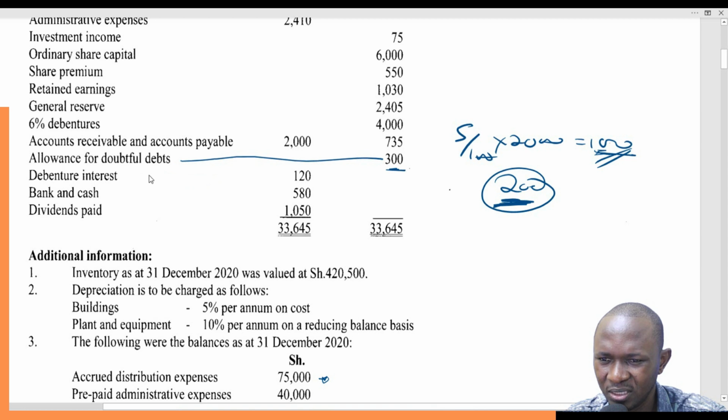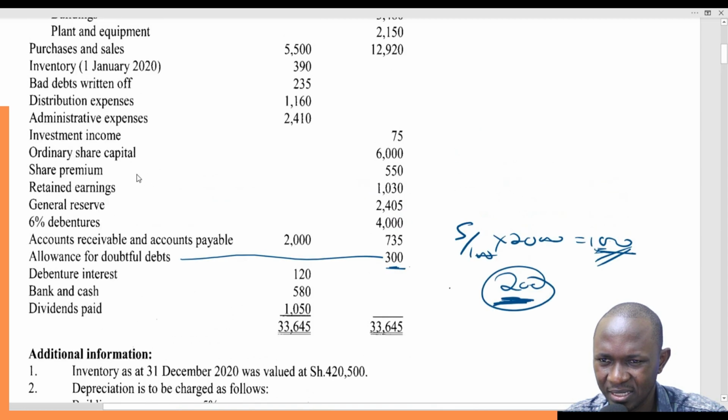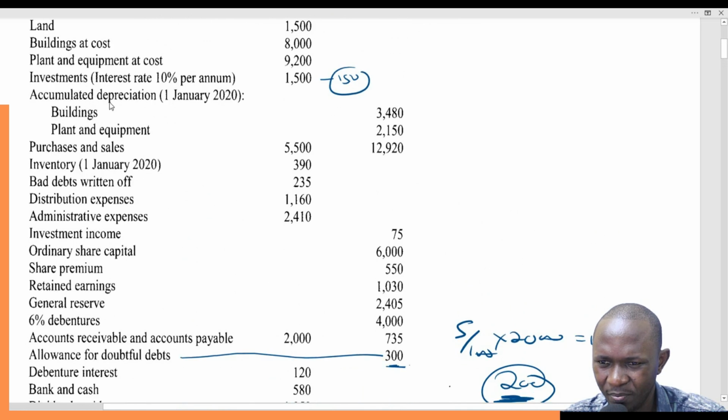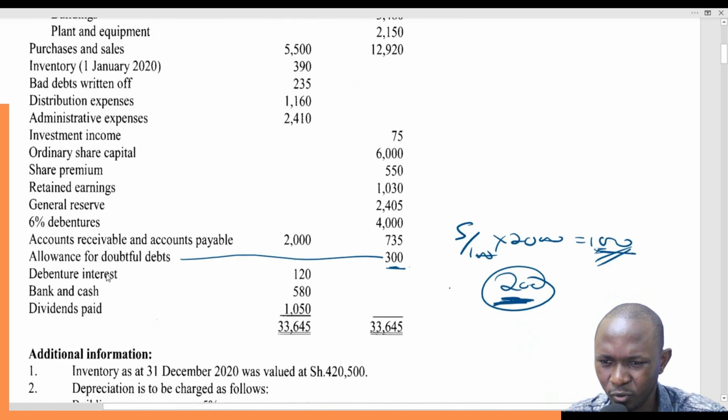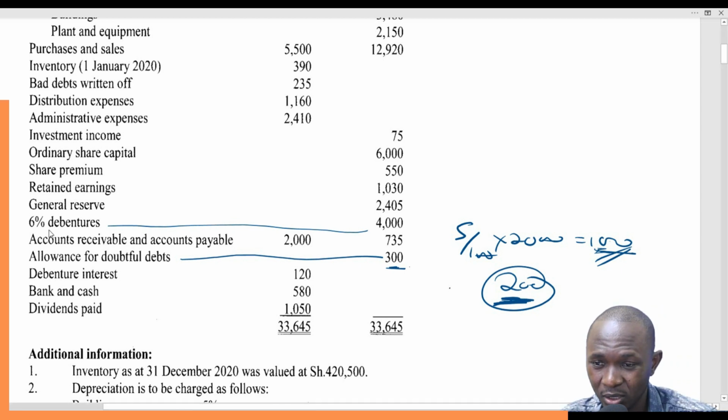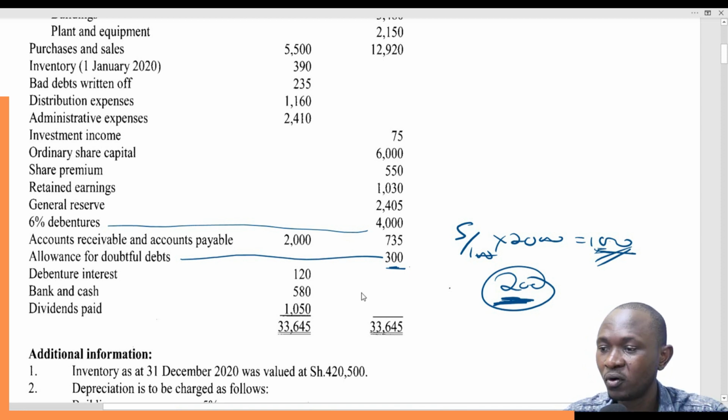So debenture interest, you can see it's 120. But wait a minute, let's check debenture interest. How much was supposed to be paid? Where are these debentures? What we paid was 120, but how much was supposed to be paid? It's here, 6% debentures. 6% of 4,000. 6% means the interest rate was 6% per annum. So 6% of 4,000 is 240.